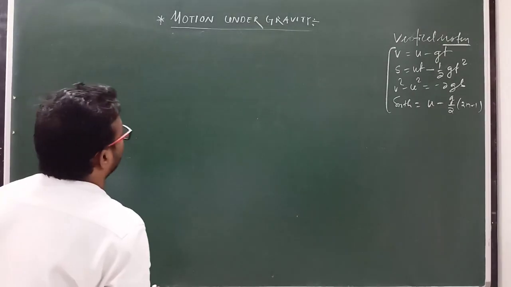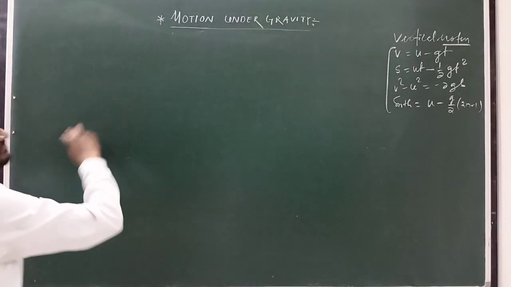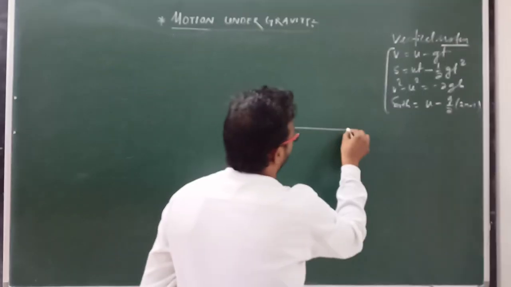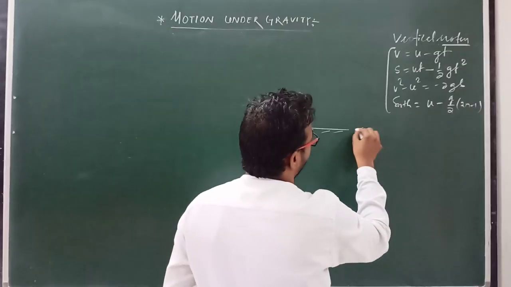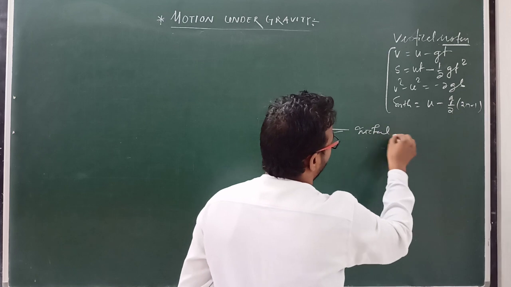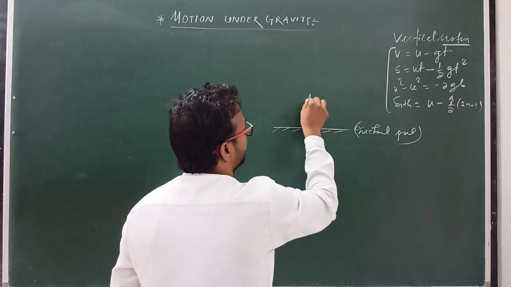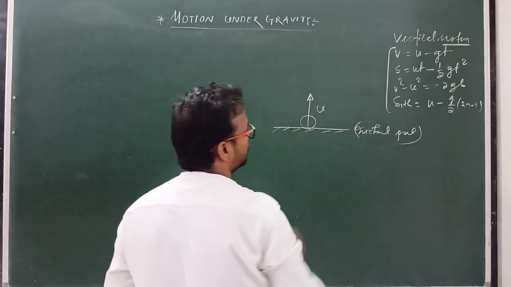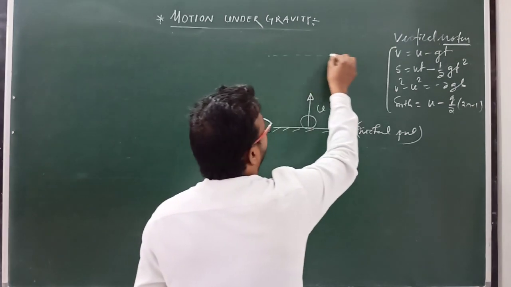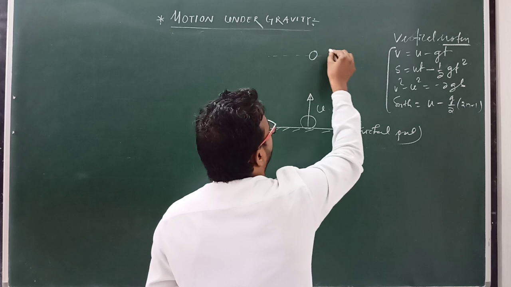Suppose this is reference line or initial point. Suppose there is a body which is projected in upward direction with speed u, and this is suppose final point.